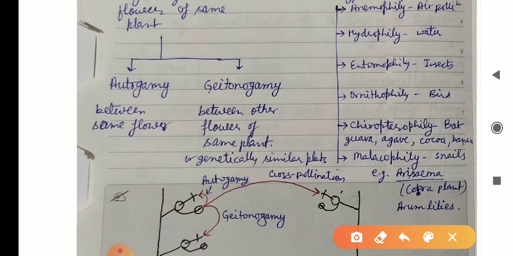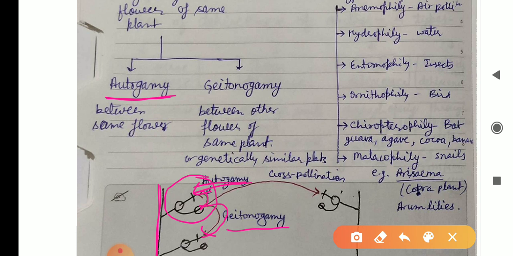When pollen grains transfer from this to this, within the flower, it is called autogamy. When pollen grains transfer from one flower to another flower of the same plant, it is known as geitonogamy.